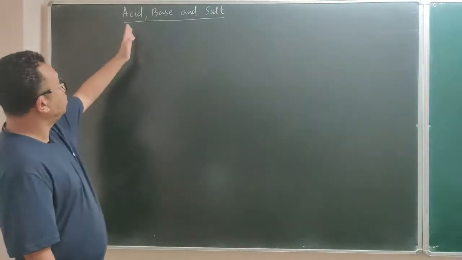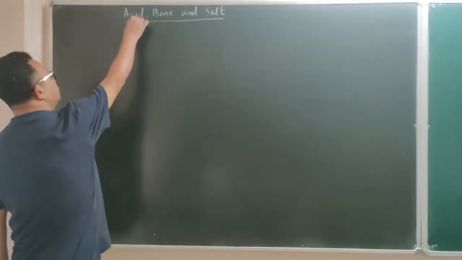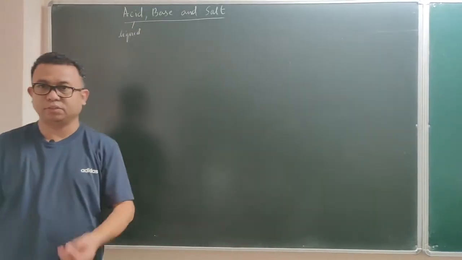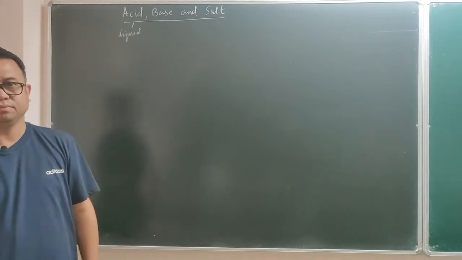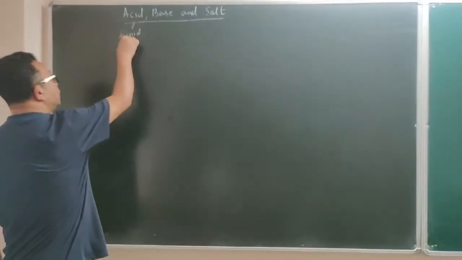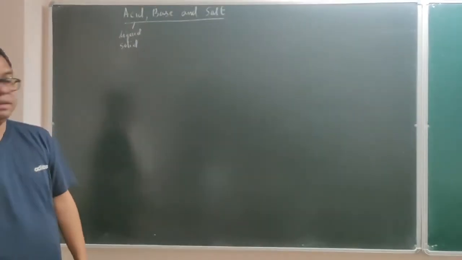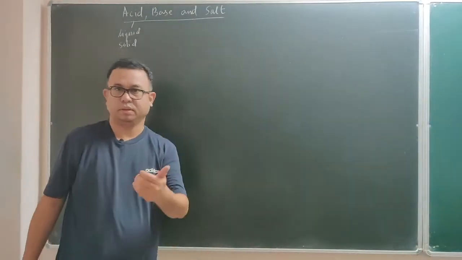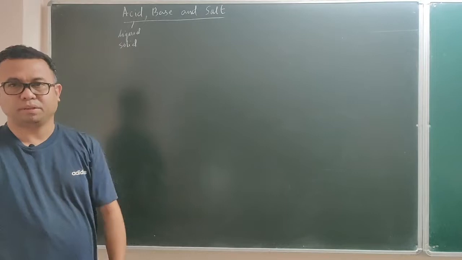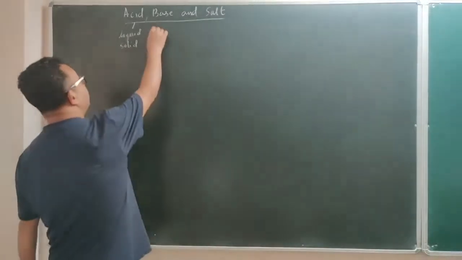Now if you really talk about acids and bases, what are acids? Physically, acids are usually liquids, but it doesn't mean that all acids are liquids, because there are also acids which are solid. For example, I mentioned boric acid and oxalic acid, they are solid. So acids can be solid also. And the same thing can be said about bases. Bases also can be liquids, for example, sodium hydroxide, the most common base, is a liquid. And there are so many other bases, for example copper oxide, which is also a base, but it is a solid. So bases can be both liquids and solids.